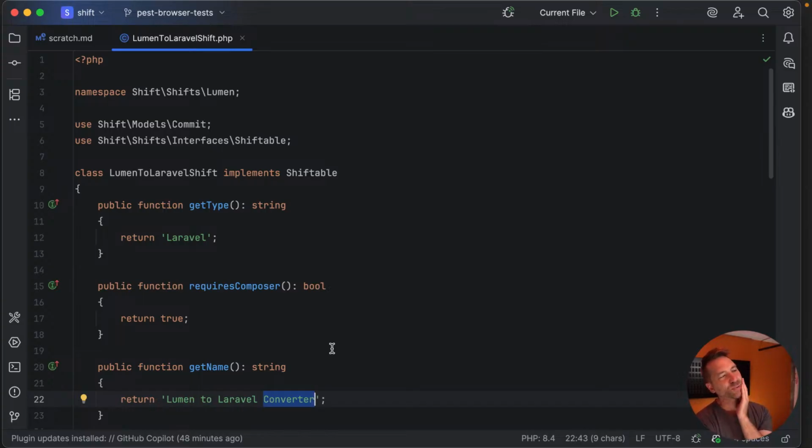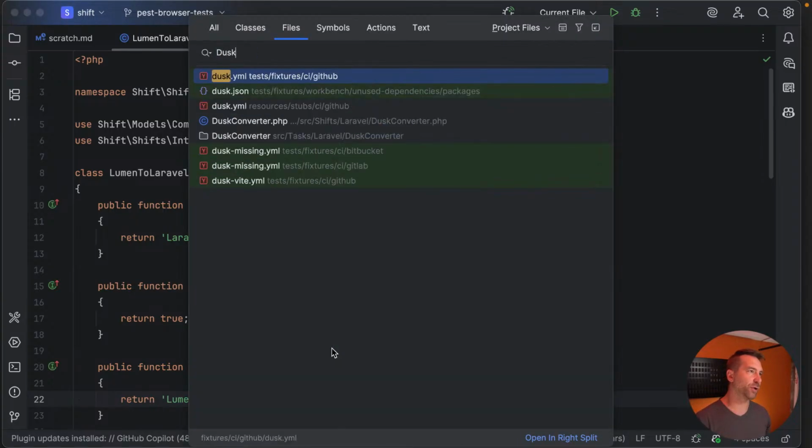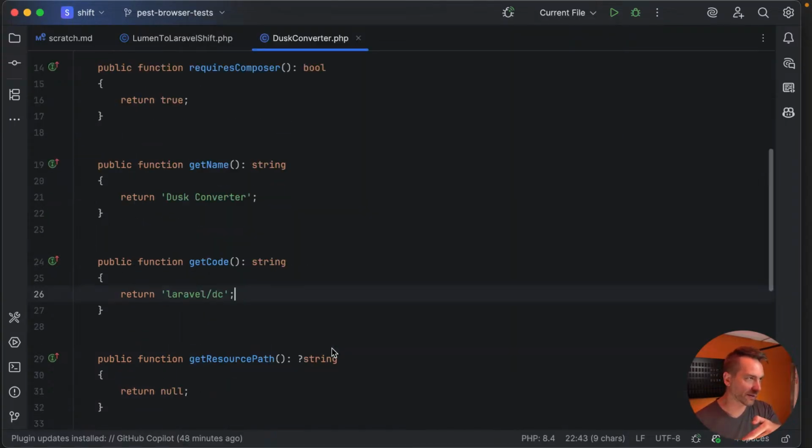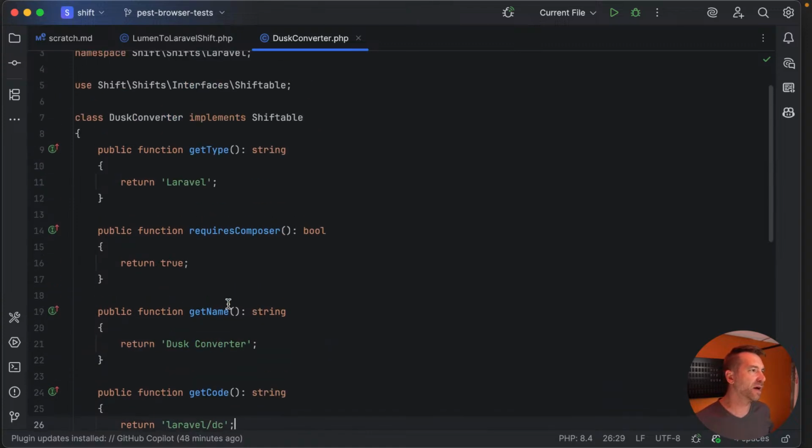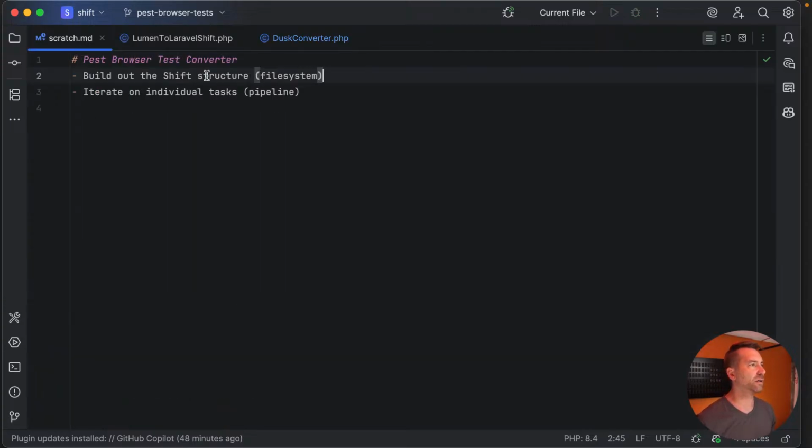Internally, it kind of doesn't really matter what I call it. I'm fine calling it the Dusk converter. On the marketing side, that's not ideal, but calling it Pest Browser Test. Pest Browser Test Converter. Pest Browser Test or Tests? What do I call it here? Test.